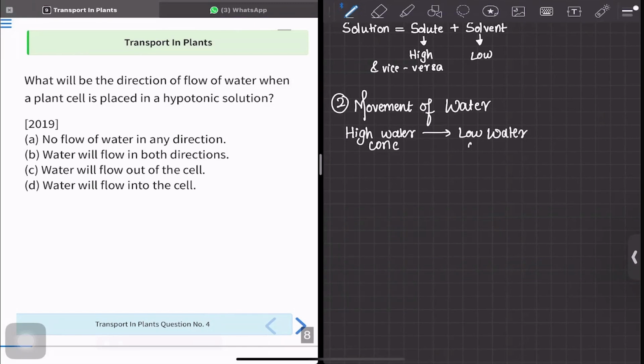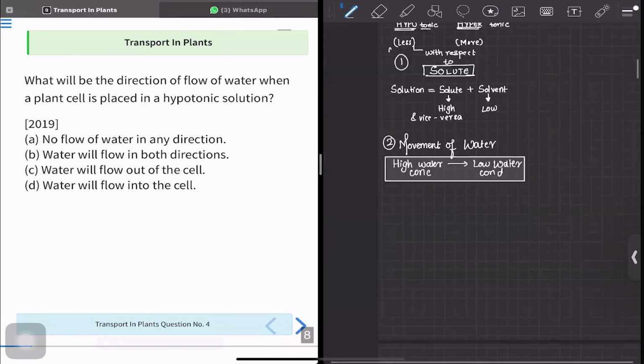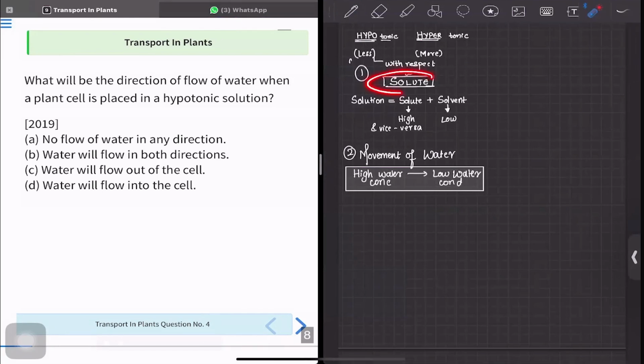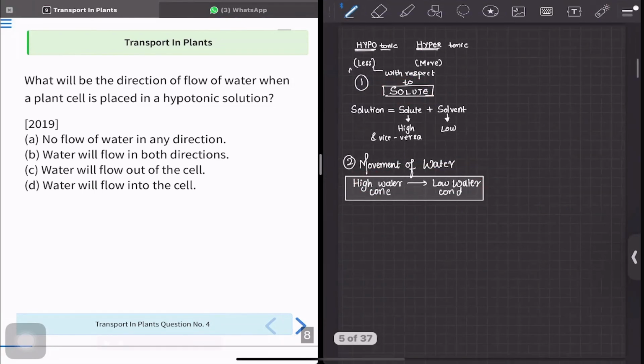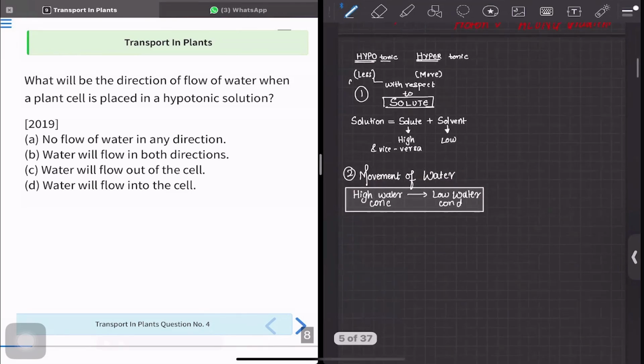This is the second thing you have to know. This is the first thing, that is about the solute, and second is this. Now, based on these two concepts, we are going to solve this question. The question says that there is a plant cell. So let's just consider this as a beaker, and we have here water,